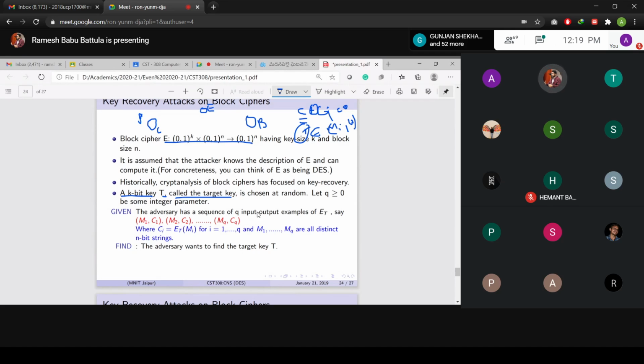So this Ci matches with this particular C. That means this Ci is corresponding to this Mi, but this Mi and Ci both are corresponding to this T. So likewise, he is going to retrieve this particular M value and this particular T value. Keep it in mind.